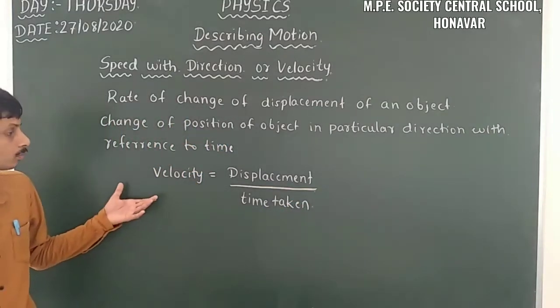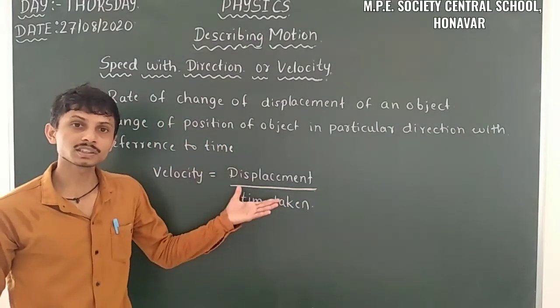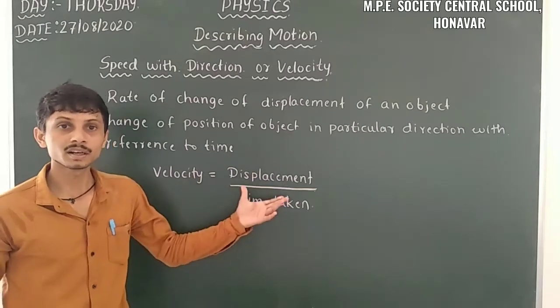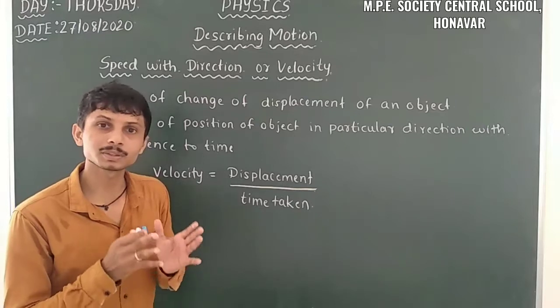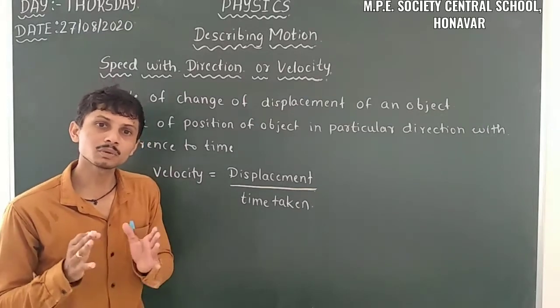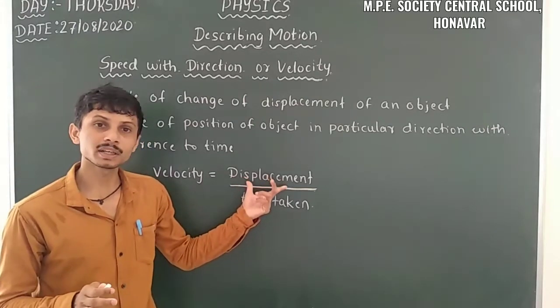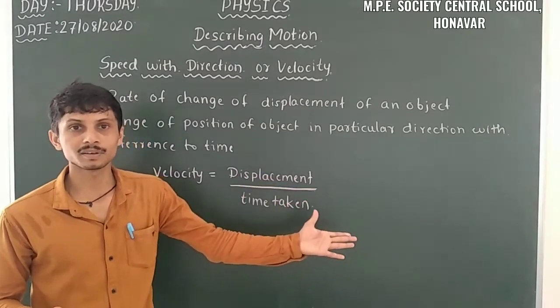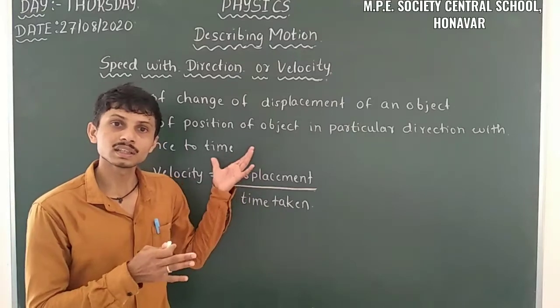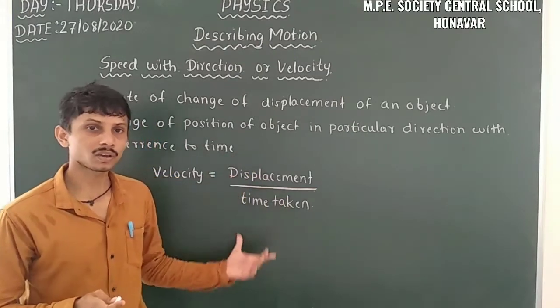So this is the formula for measuring the velocity of an object or speed with a direction. When we compare the rate of motion with speed with direction, there is only one change, that is displacement in place of distance traveled. It changes only in the case of speed with direction or velocity.